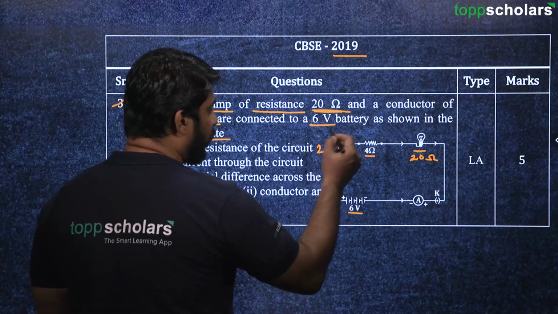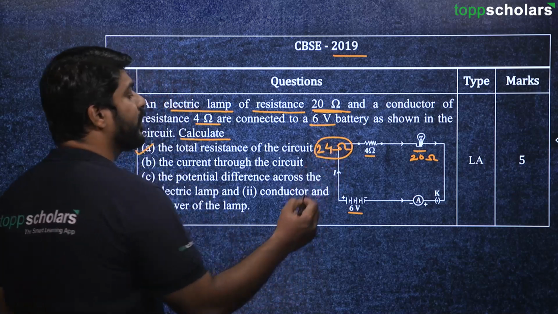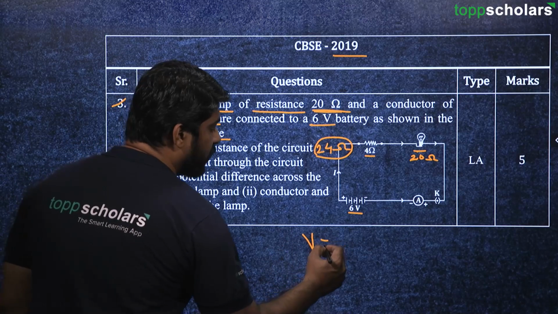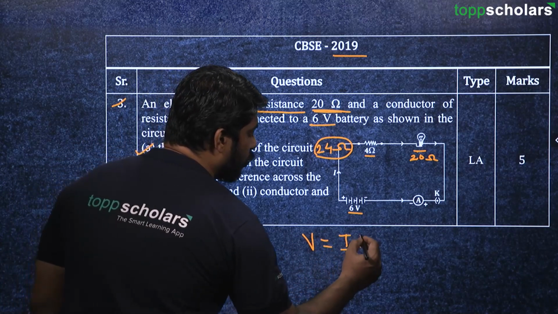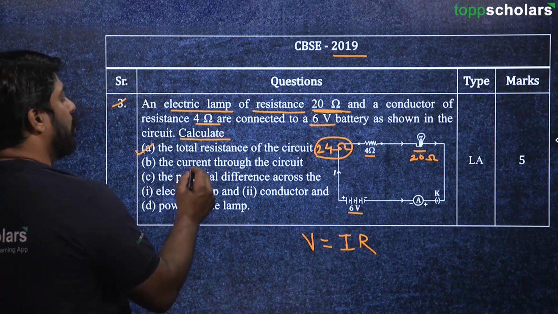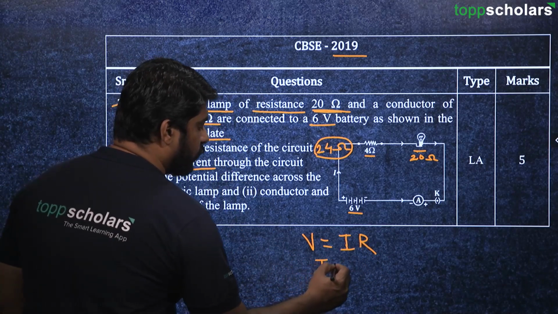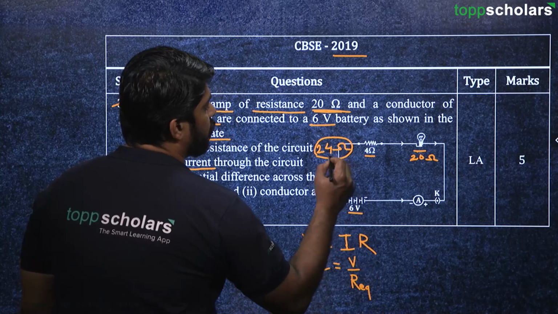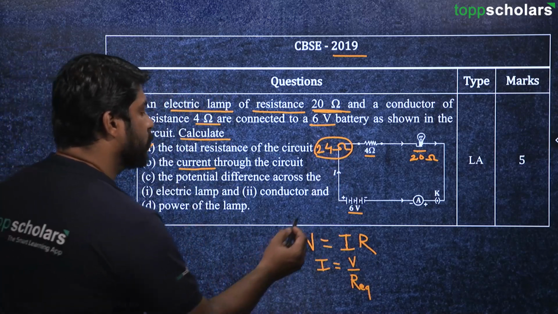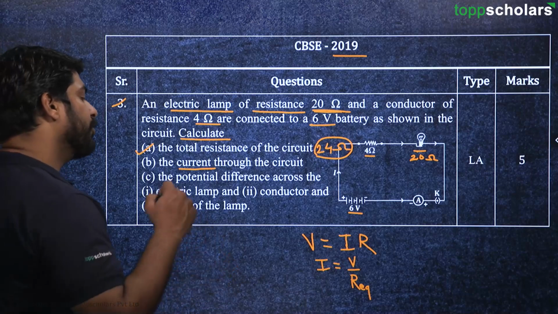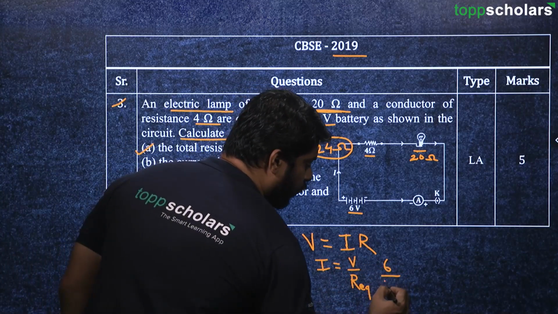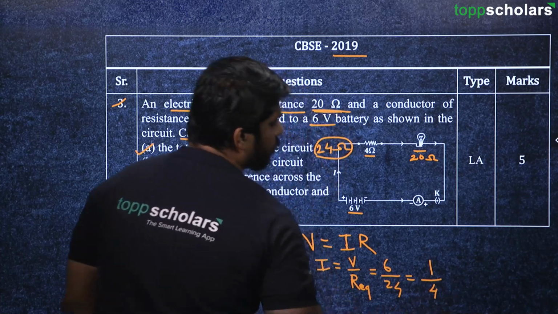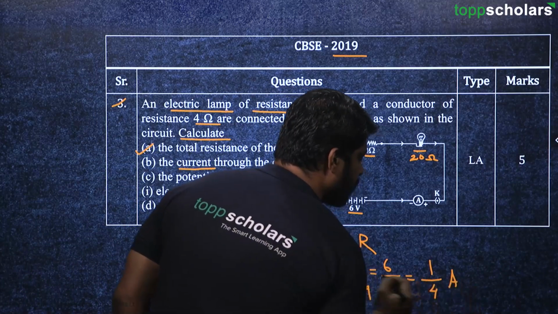So once we get this value, that is total resistance, or we can say the equivalent resistance, then we can use the formula, that is V is equal to IR, nothing but the Ohm's law, okay, and we can find out what is the current. So current will be equal to V upon R equivalent, right? So here this equivalent value is 24 and V is also given, that is 6. So 6 upon 24, isn't it? So that means it will be 1 upon 4. Okay. So this is going to be the current in this circuit.